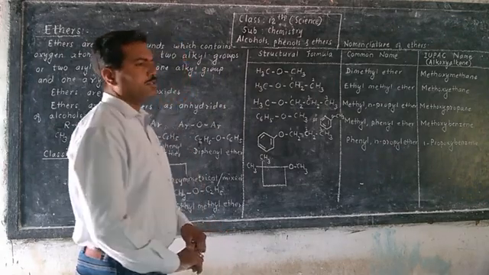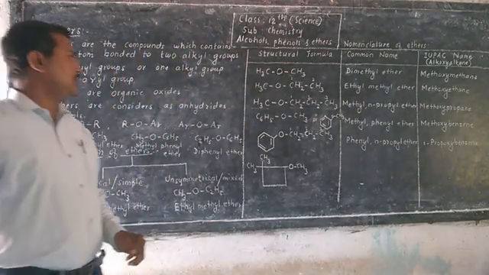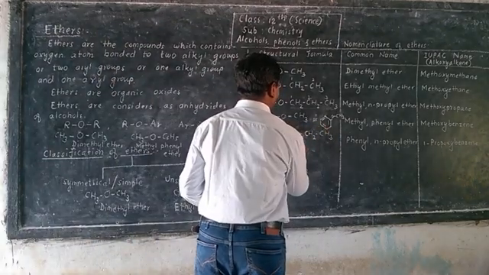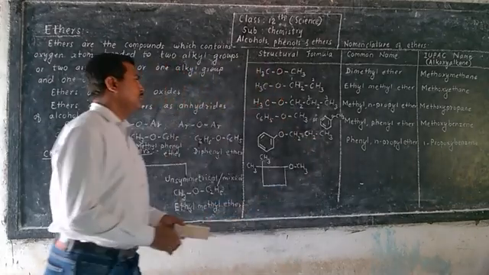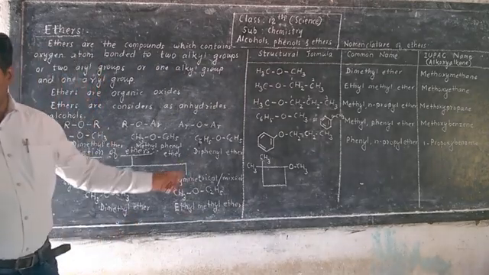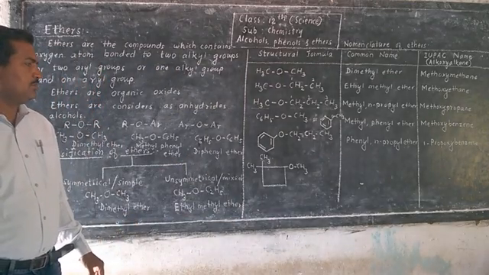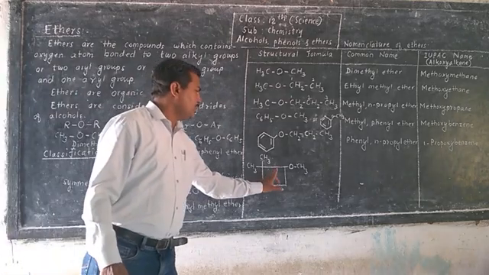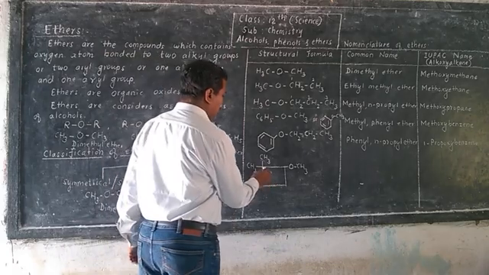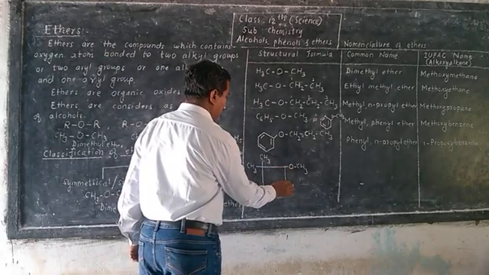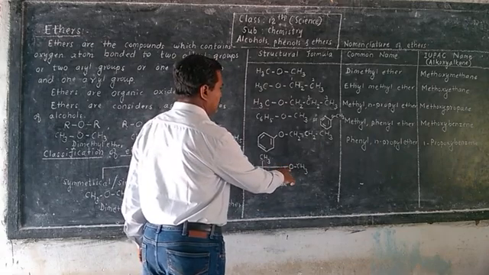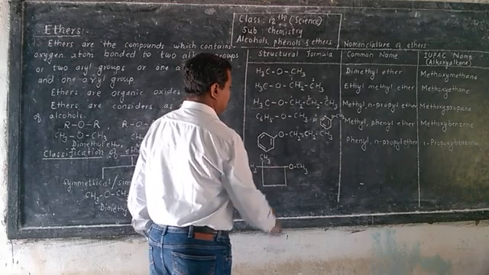Here, larger alkyl group or phenyl group is considered as parent alkane. So that numbering is only for propyl group. Now consider this structure. Here cyclobutane is given. There are 4 carbon atoms, 1, 2, 3, 4. So this oxygen atom is attached to this first carbon atom.